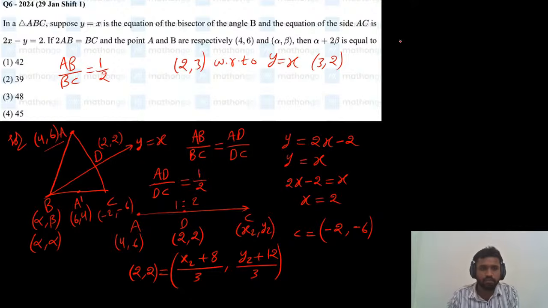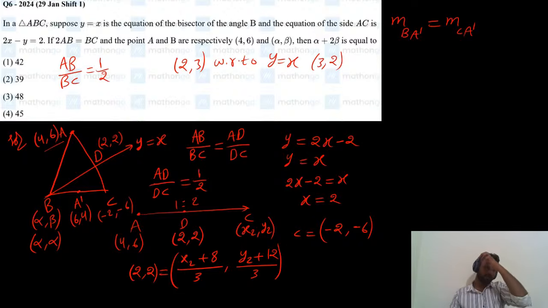Now can I say that the slope of BA dash and the slope of CA dash are both equal?